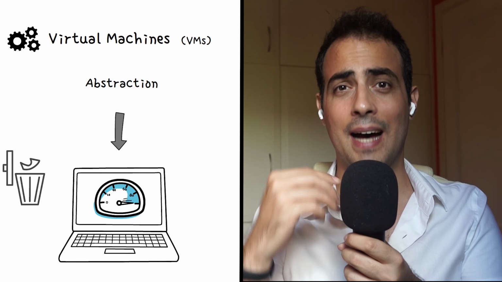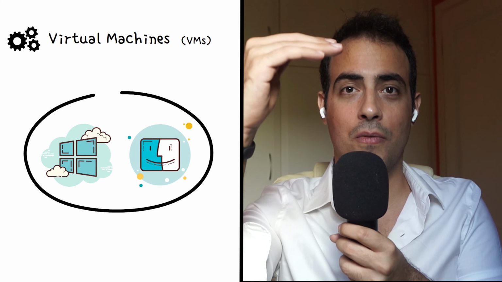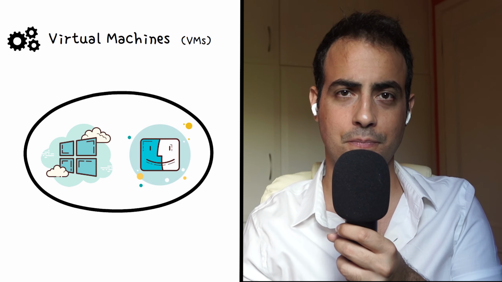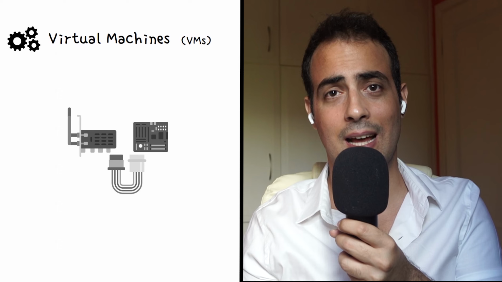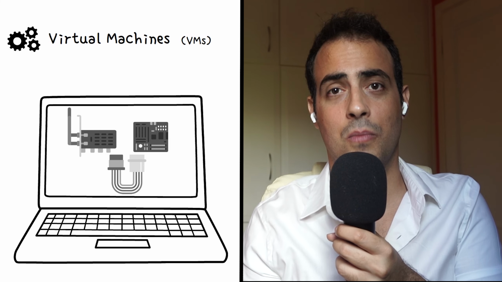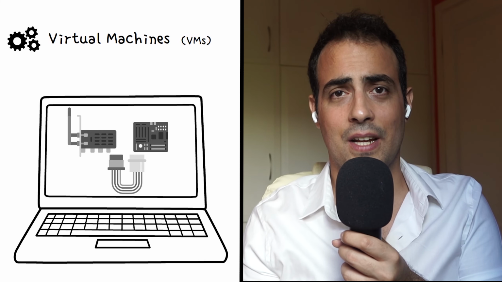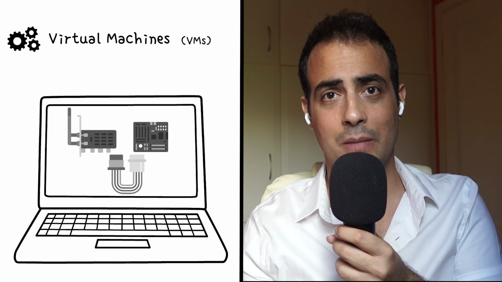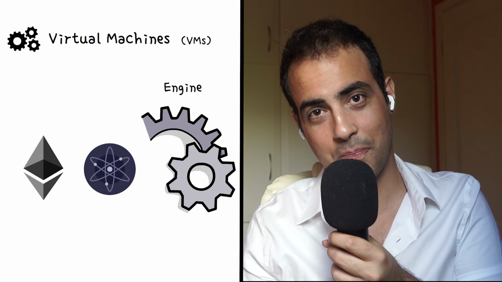For example, unlike Windows or iOS, which most of us will use, VMs are created on top of the original operating system. They recreate the physical components through virtual architecture, allowing VMs to function like a physical computer. As these VMs can run on top of most operating systems, they are perfect candidates for being the engine of a decentralized ecosystem, such as Ethereum and Cosmos and many more.